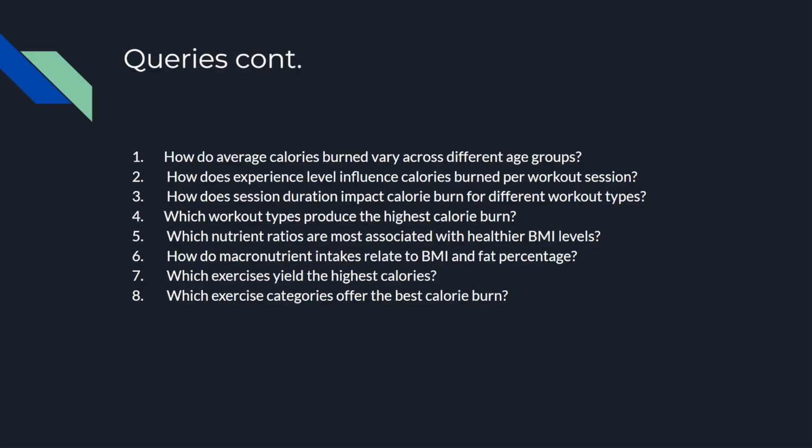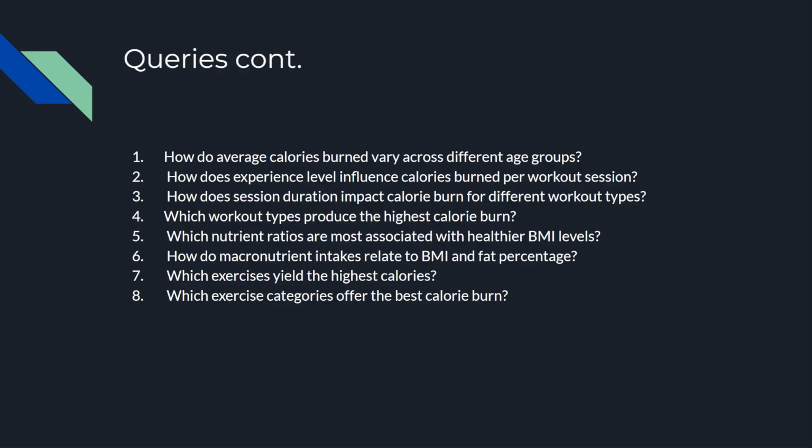How does experience level influence calories burned per workout session? How does session duration impact calorie burn for different workout types? Which workout types produce the highest calorie burn? Which nutrient ratios are most associated with healthier BMI levels? How do macronutrient intakes relate to BMI and fat percentage? Which exercises yield the highest calories? And which exercise categories offer the best calorie burn?